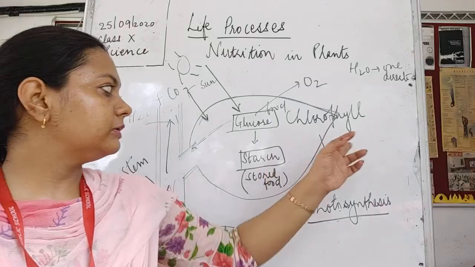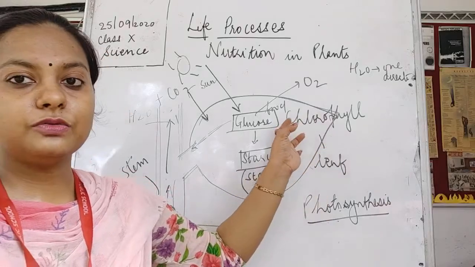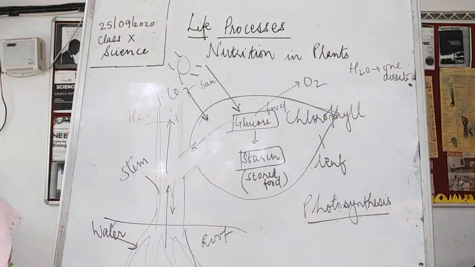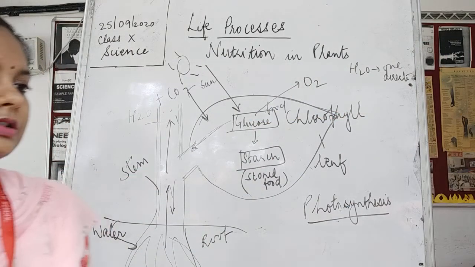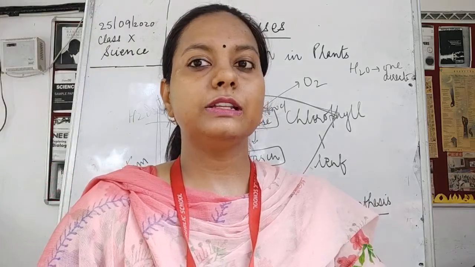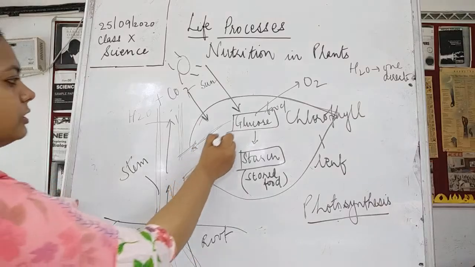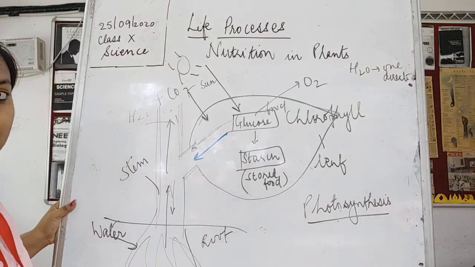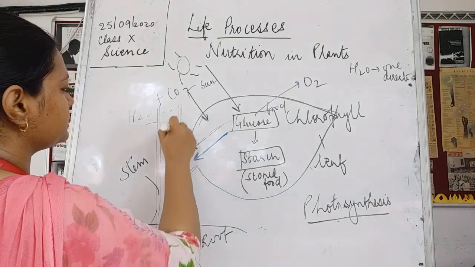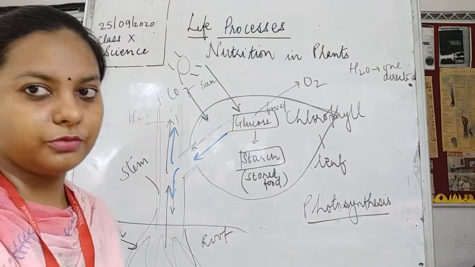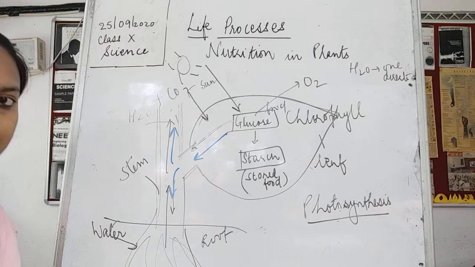But what about the food which is being prepared? Food has to go in both the directions. It has to go in the leaves also, it has to go in the roots also. So the food is always moving in both the directions. Children, please remember that this food is moving in both the directions. This food is moving in this direction also, and in this direction also, downward as in the upwards. In both the directions the food could be moved.